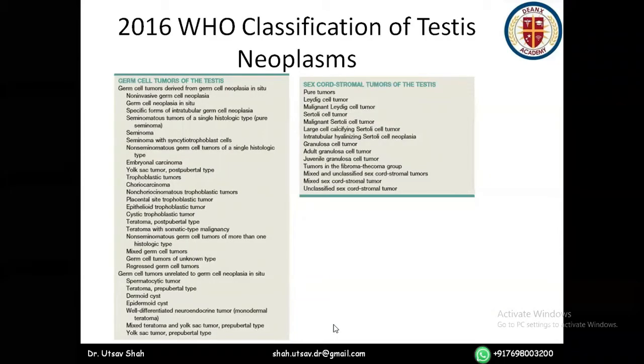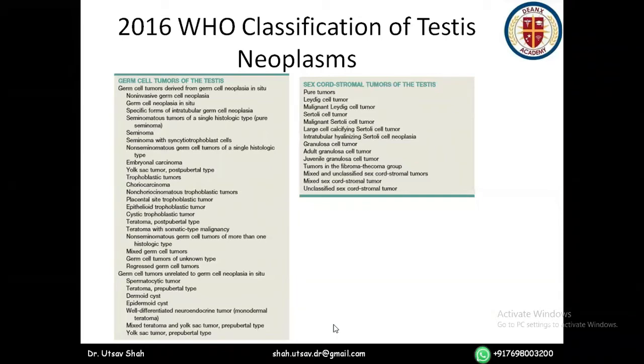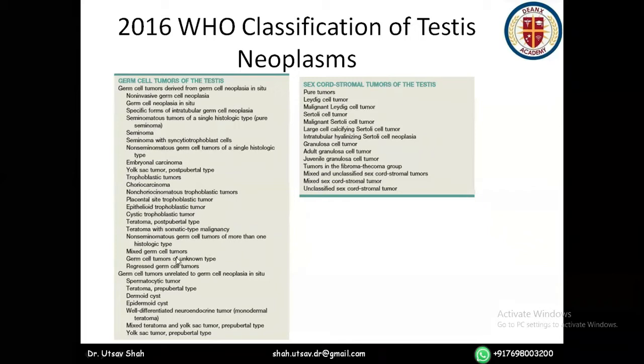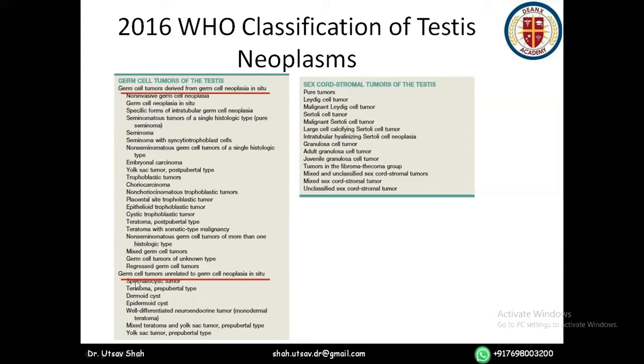In 2016, WHO released a new classification of testicular neoplasm, in which overall you can see that it is divided into germ cell tumors derived from GCNIS and germ cell tumors unrelated to GCNIS. That is germ cell tumors, and then sex cord stromal tumors. In GCNIS derived, as we said, seminoma, non-seminoma, choriocarcinoma, teratoma, etc. Germ cell tumors unrelated to germ cell neoplasia in situ are spermatocytic tumor, dermoid cyst, epidermoid cysts, etc. And sex cord stromal tumors include all the Sertoli cell, Leydig cell, granulosa cell, etc.